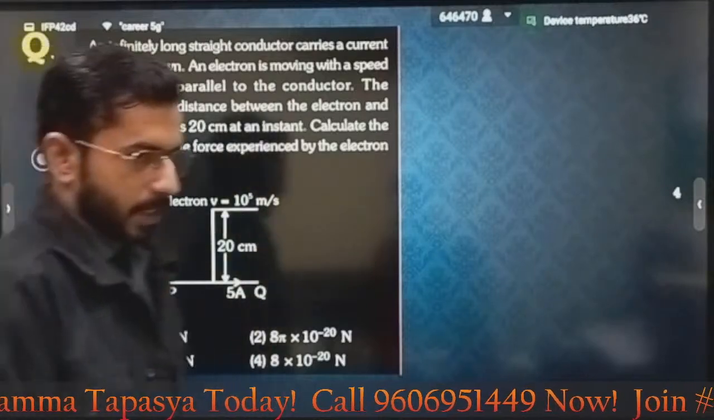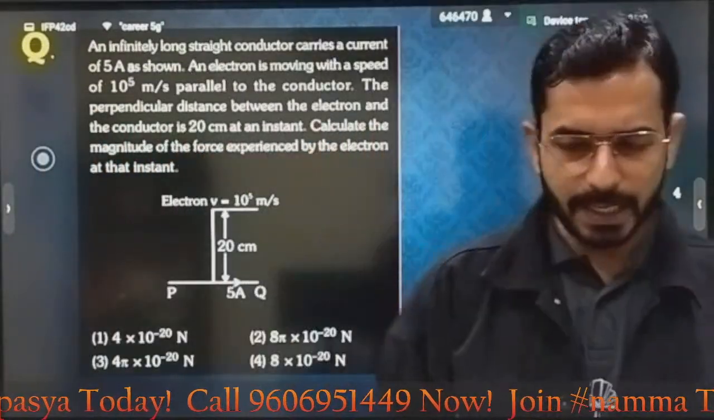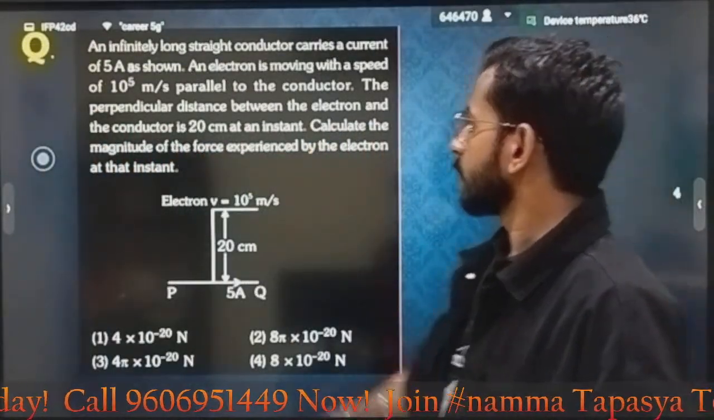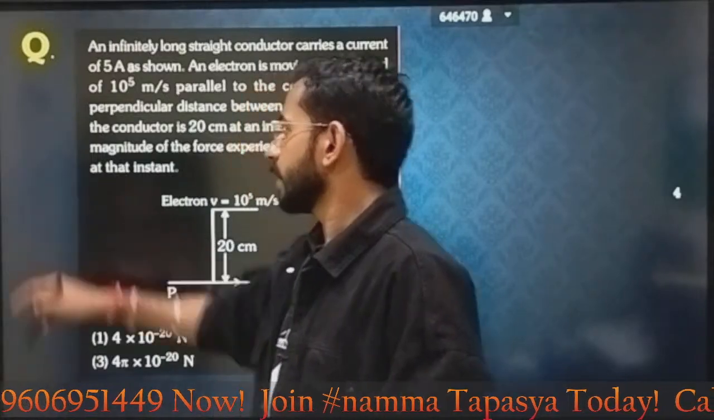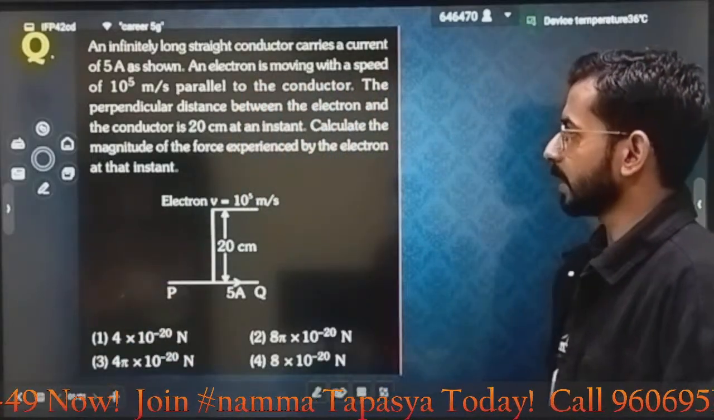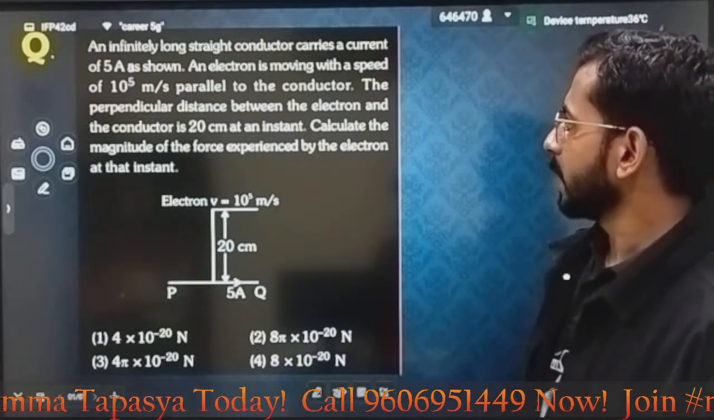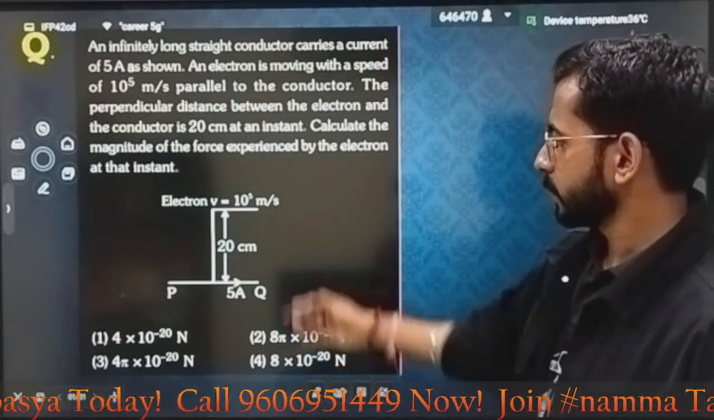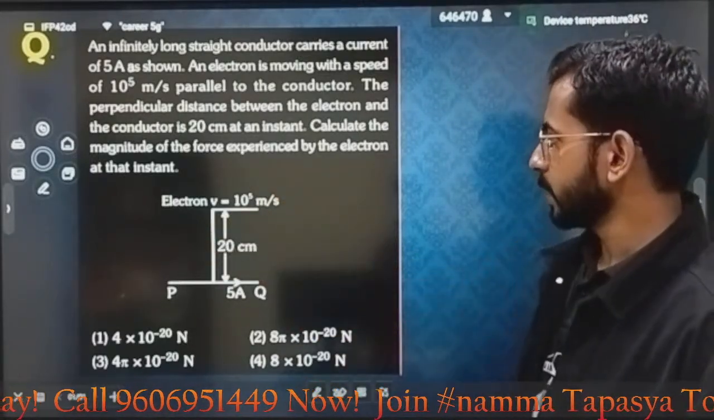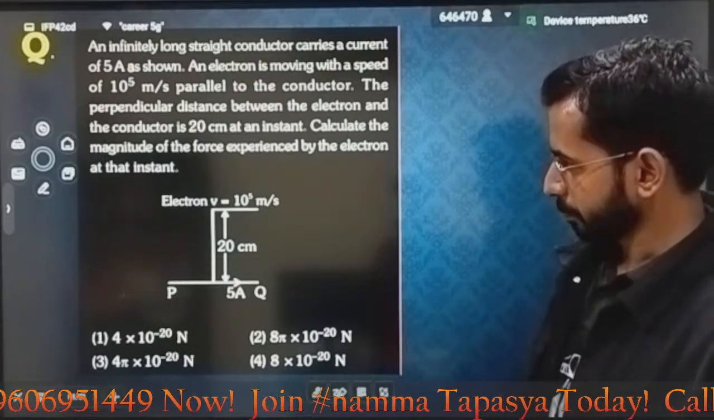This one. Solve it. What is the question saying? An infinitely long conductor carries a current of 5 ampere as shown. An electron is moving with a speed of 10 to the power 5 meter per second, parallel to the conductor. Very good.